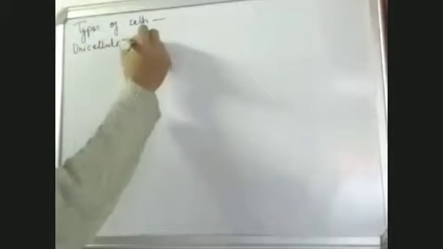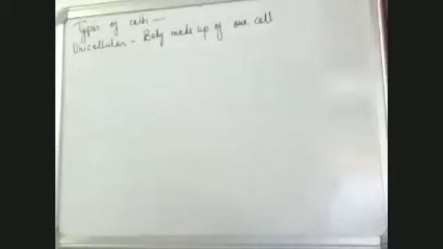On the basis of the number of cells present in an organism, the organisms are divided into unicellular, when the body is just made up of one cell. Then we call such organisms unicellular. The bacteria, amoeba, all are unicellular.